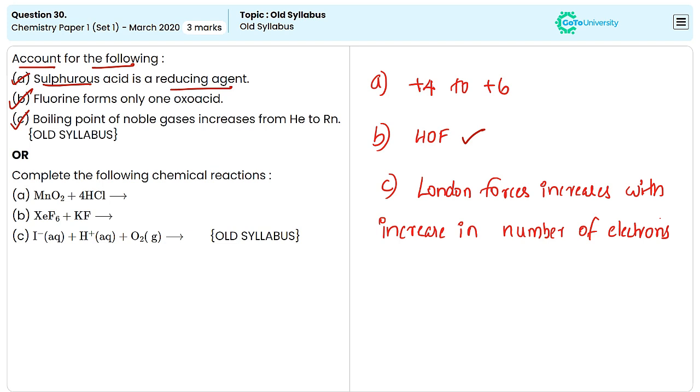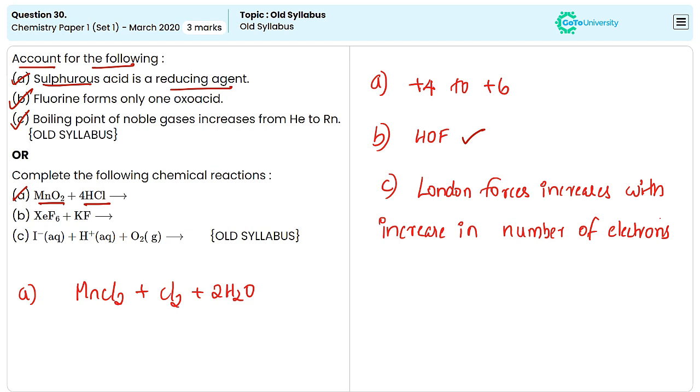And in the other question, we need to complete the given chemical reactions. In the first one, we could see that manganese dioxide reacts with HCl or hydrochloric acid. Then the products are manganese dichloride, chlorine gas, and 2 water molecules.